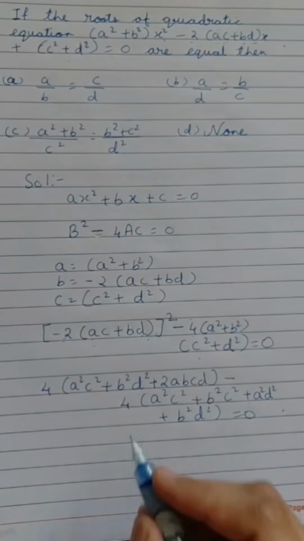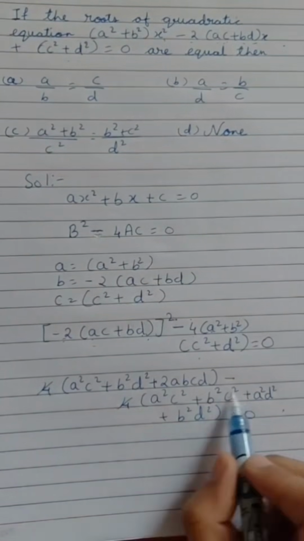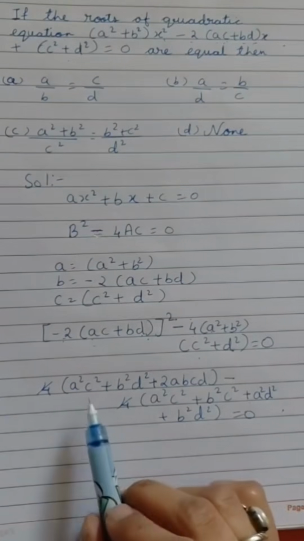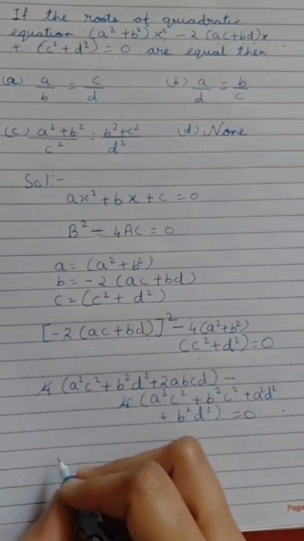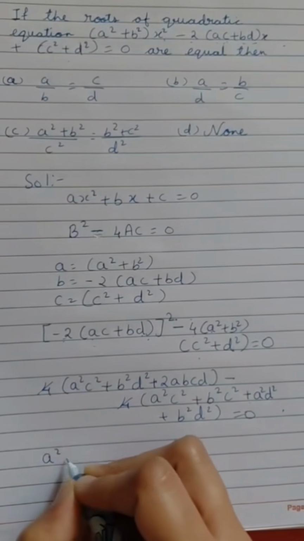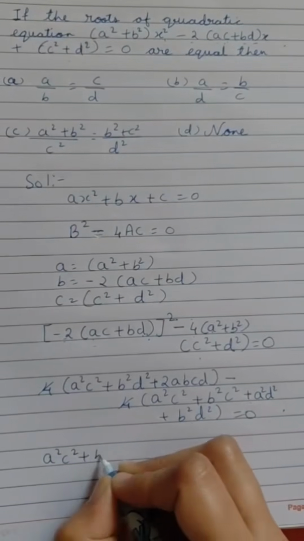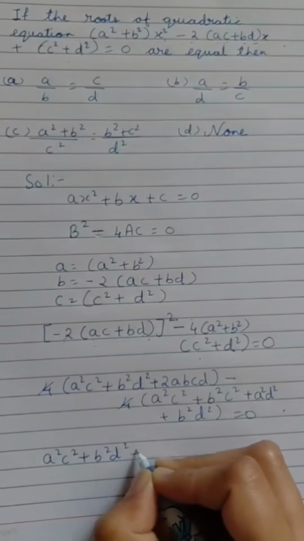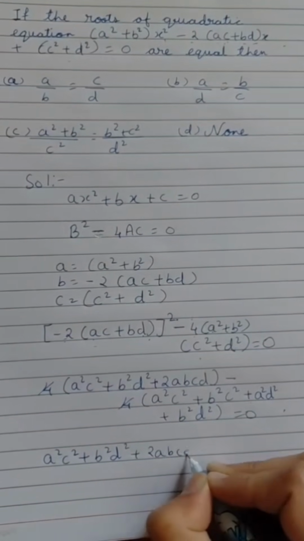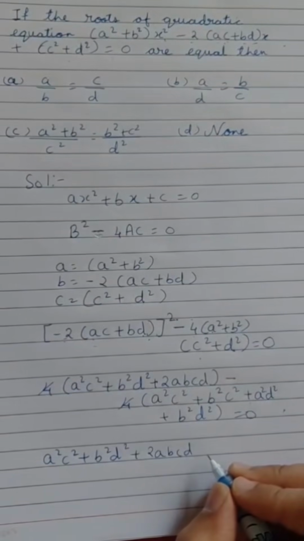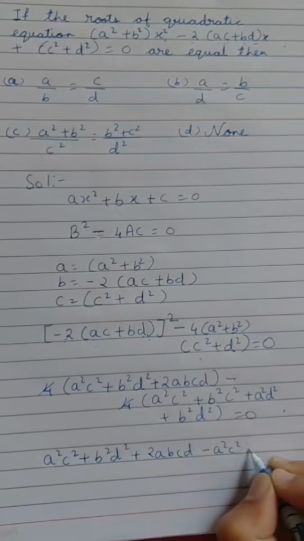We'll open the bracket, but positive and negative 4 can be cancelled. So what is remaining over here? That is a square c square plus b square d square plus 2abcd minus, now when we'll open the bracket, all the signs will become negative.